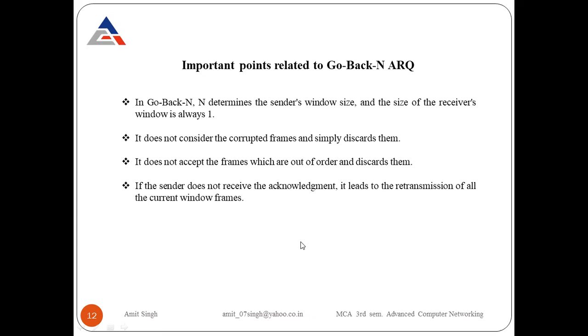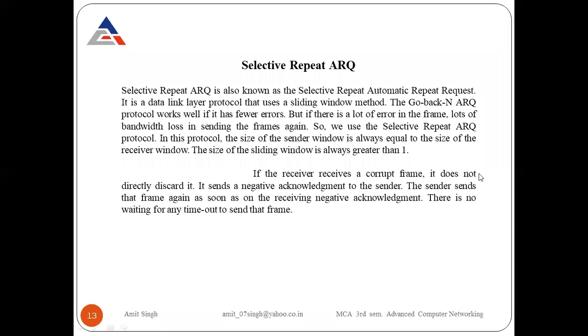Fourth, if the sender does not receive the acknowledgement, it leads to the transmission of all the current window frames that we showed in the previous diagrams. Suppose I am a sender, if I have not received a particular acknowledgement, I retransmit all the frames that are part of that current window. All the frames in the current window are resent to the receiver side. Clear? The next protocol is selective repeat ARQ.